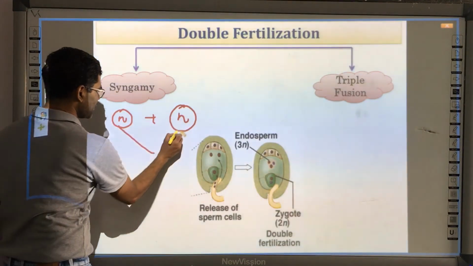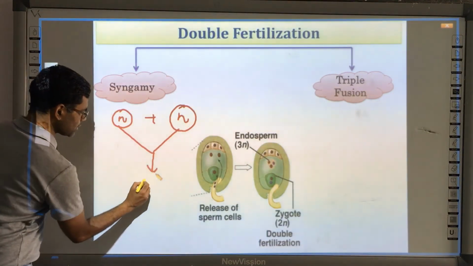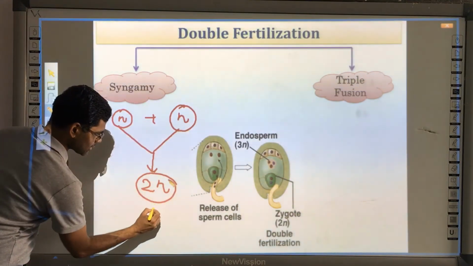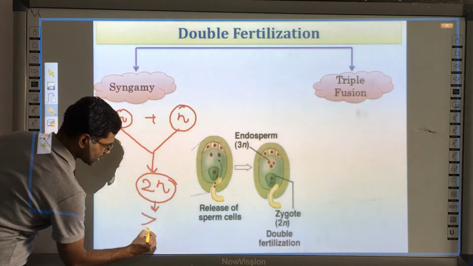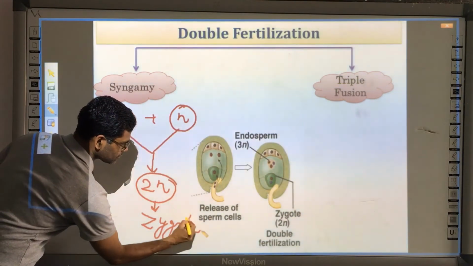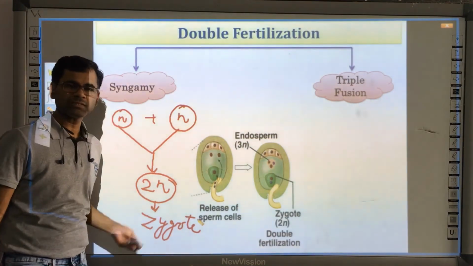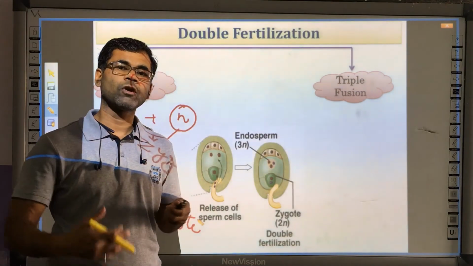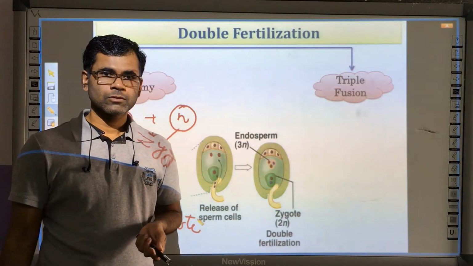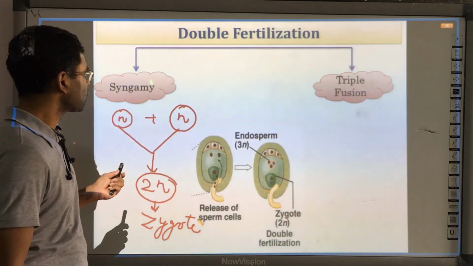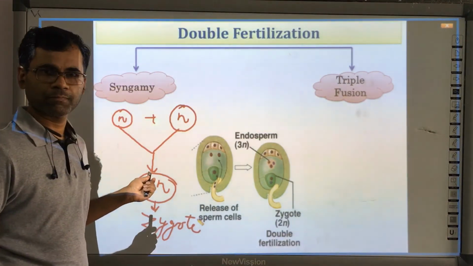So haploid plus haploid will form a diploid cell, and this diploid cell is called the zygote. This zygote is diploid, which undergoes mitotic division to form the embryo. So embryo formation is the result of syngamy.